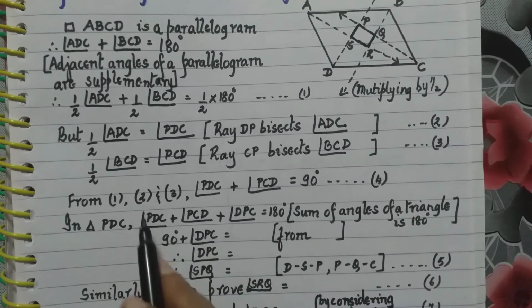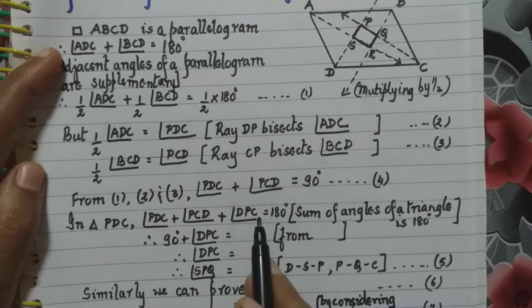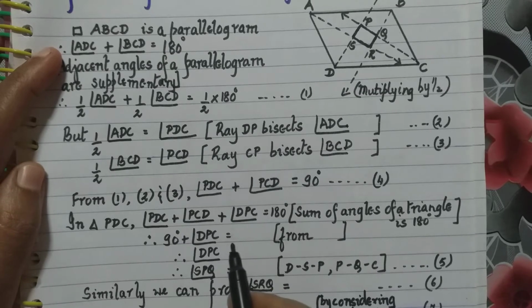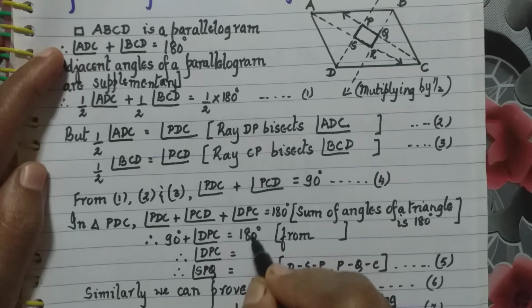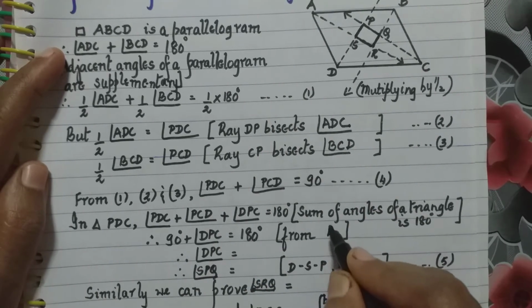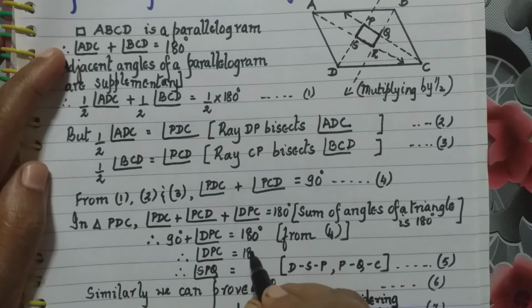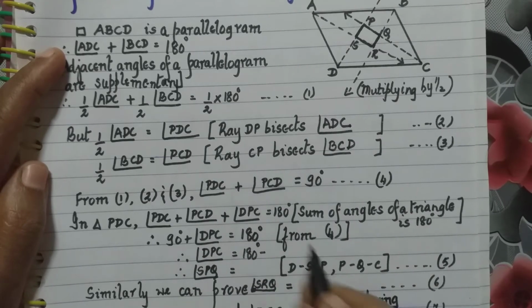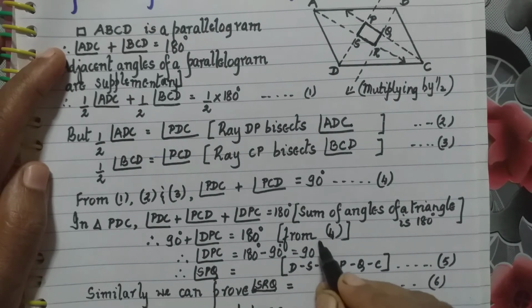So 90 degrees plus angle DPC is equal to 180 degrees. So angle DPC is 180 degrees minus 90 degrees, which is also 90 degrees.